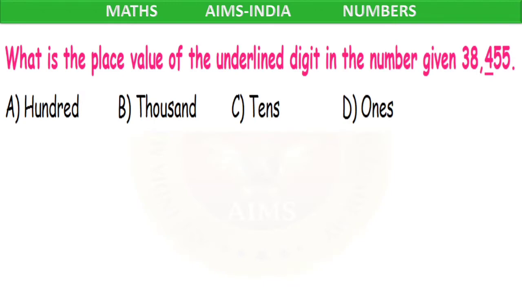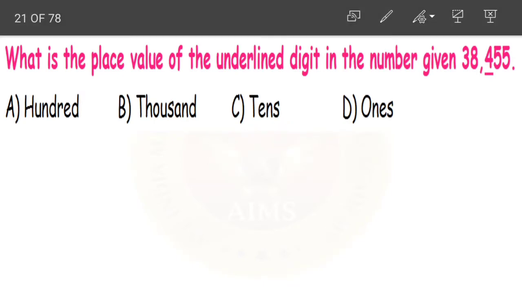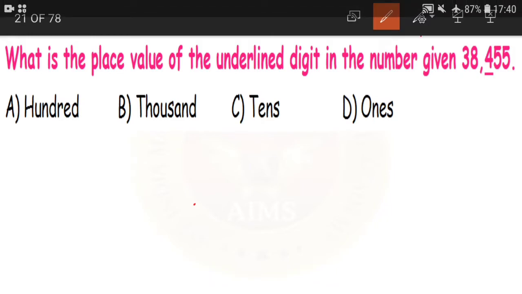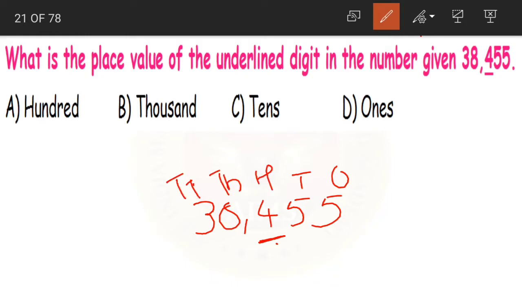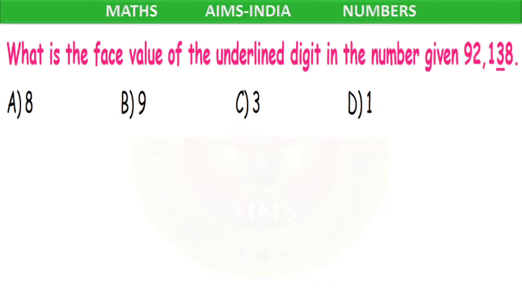Next question. What is the place value of the underlined digit in the number 38,455? Now, if you look at this number 38,455, we need to find out the place value of 4. Again, let us write the place values on top. Ones, tens, hundreds, thousands and 10,000s. Now 4 is in which place? 4 is in hundreds place. So our correct answer is option A, 100.